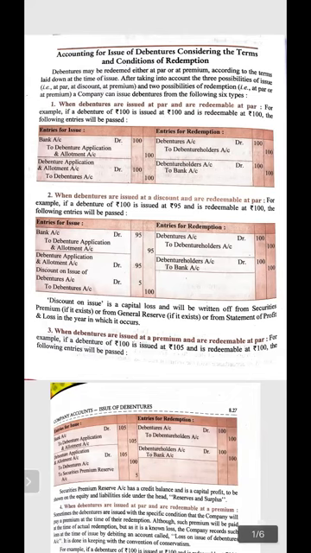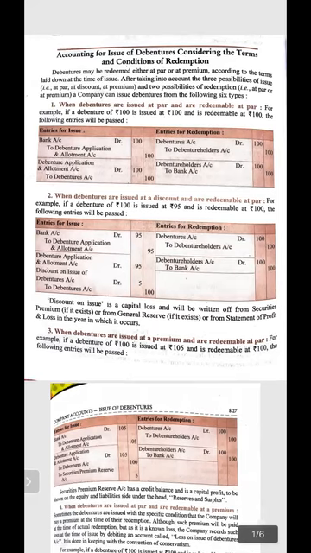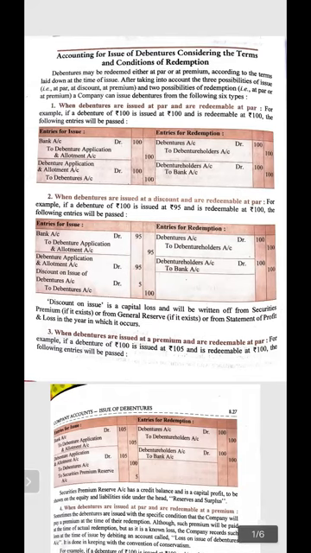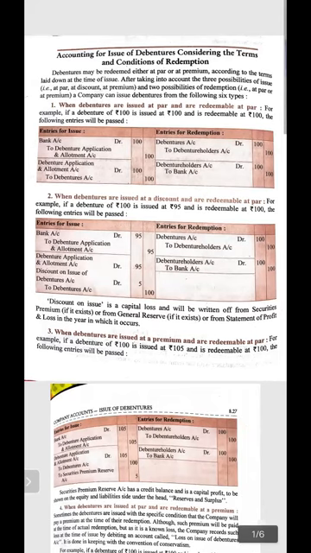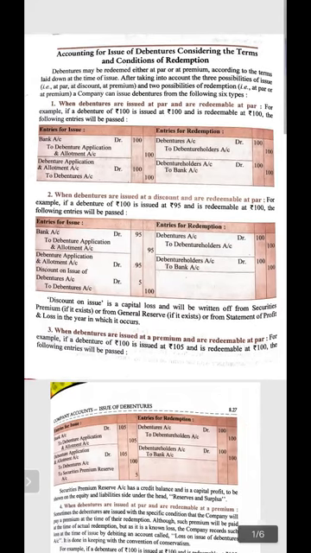If we compile these situations all together, six types of situations arise in which we have to pass the journal entry. So let's see what the first circumstance can be, when the debentures are issued at par and redeemable at par.